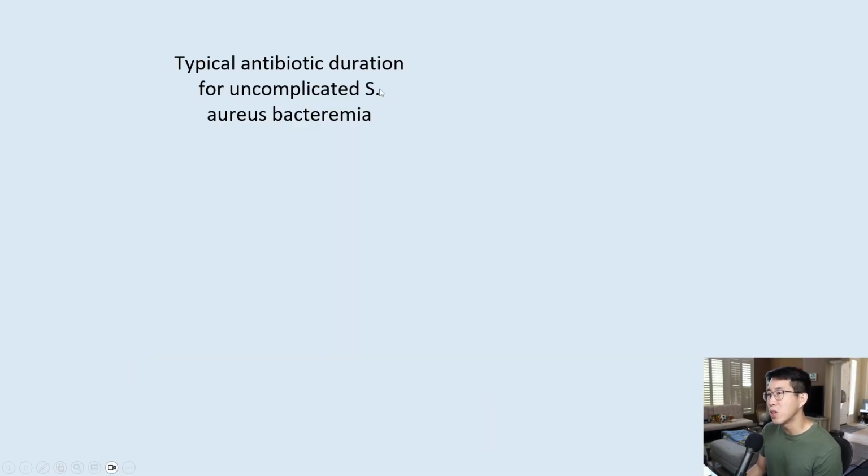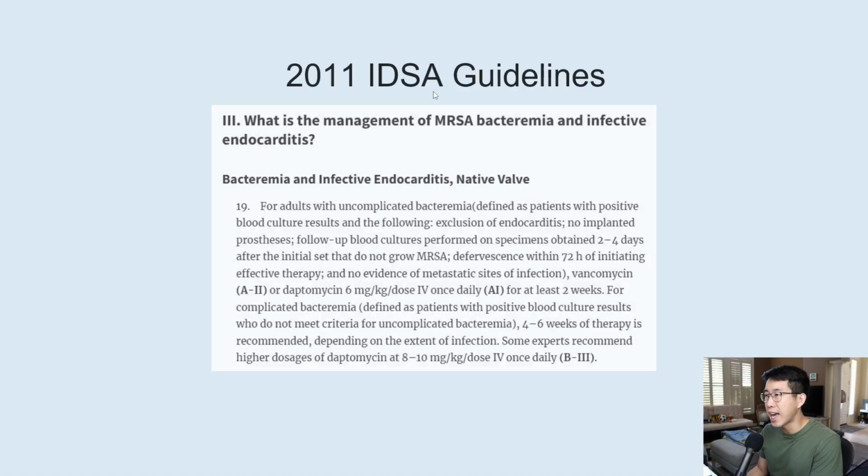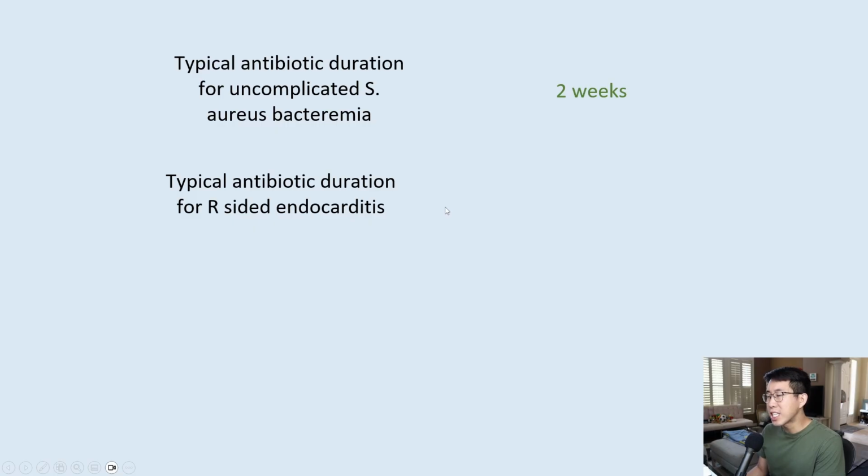Now let's move on to talking about treatment. So what is the typical antibiotic duration for uncomplicated Staph aureus bacteremia? That would be 2 weeks. You can see based on this study in 2013 and the 2011 IDSA guidelines, uncomplicated bacteremia should be treated for 2 weeks.